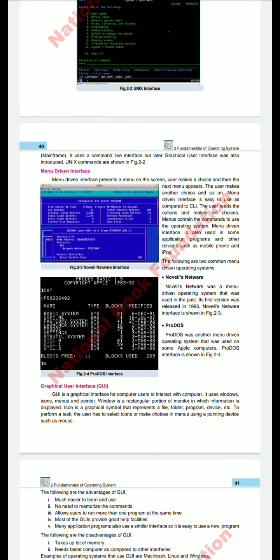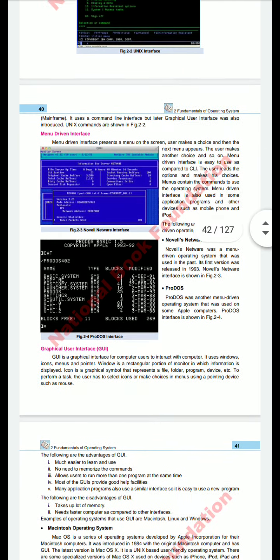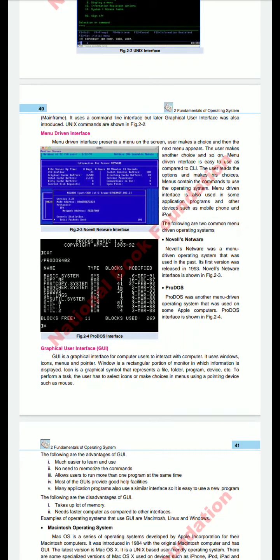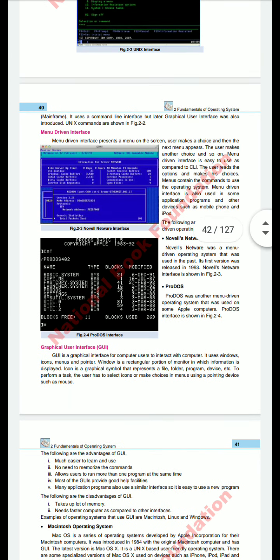Next is menu driven. Dear student, whenever we use a command line interface, we must remember the commands, but it was very difficult for computer users. That's why the next phase was the menu driven interface. In this, a menu was shown and the user makes a choice, then the next menu appears. There were a lot of options and the user chooses any one, and the process will proceed to the next and so on.